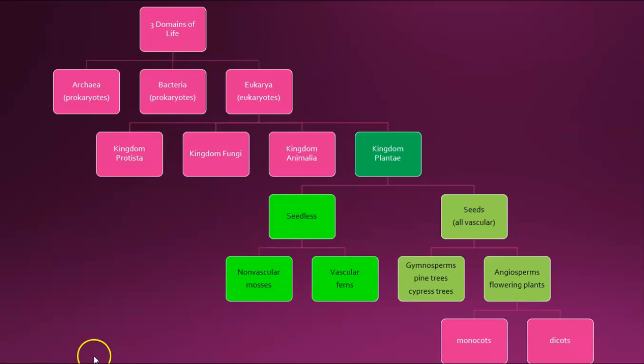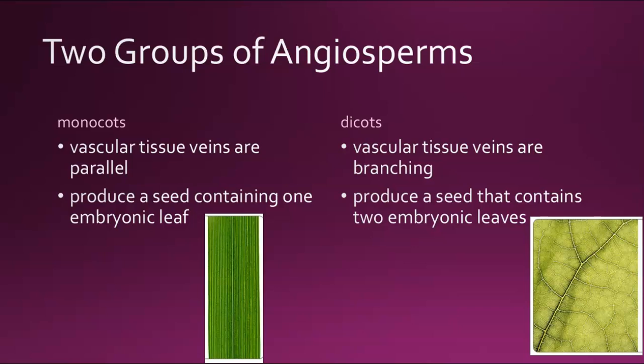Now we're going to take those angiosperms and break them up even further into two groups: one group is called the monocots and the other is called the dicots. So let's talk a little bit more about that. If you look closely at the leaves of many angiosperms, you'll notice that the veins in the leaves either are parallel to each other or form a branching pattern. These characteristics help differentiate between two main groups of angiosperms, the monocots and the dicots.